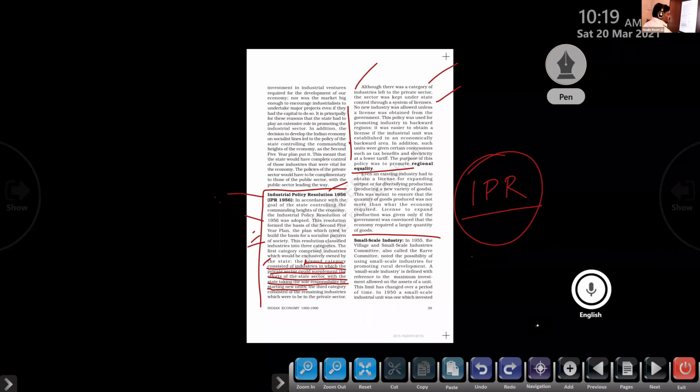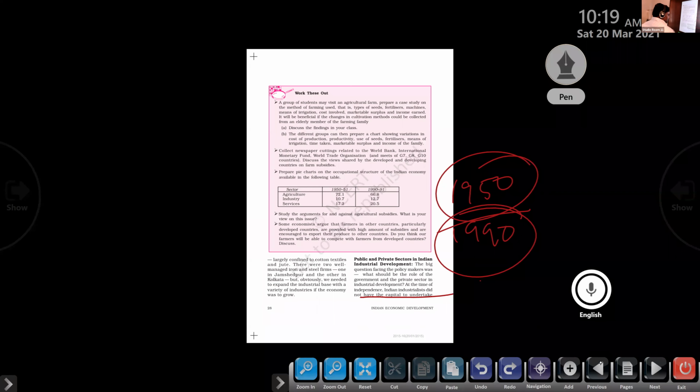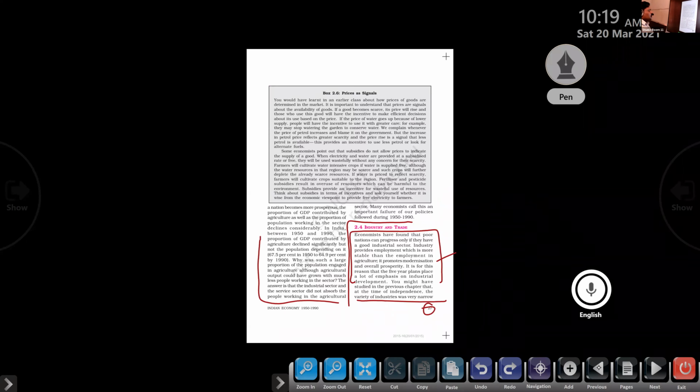So again, 2 more questions you have to write. Write a short note on industrial development in India, where various points will be there. You don't need to write the answer, just write the question. I will give you the answer later. So write a short note on the industrial development in India.